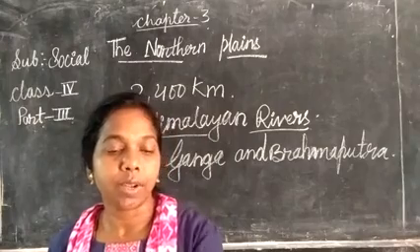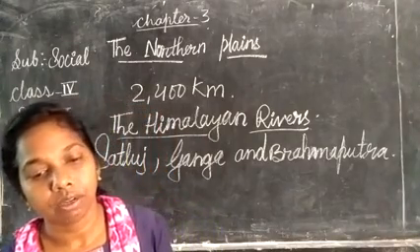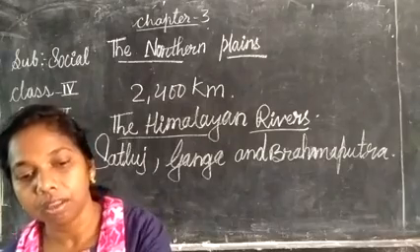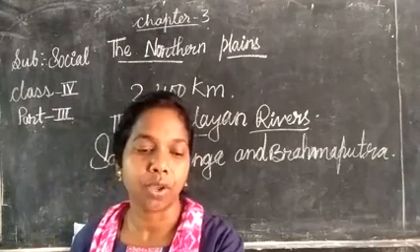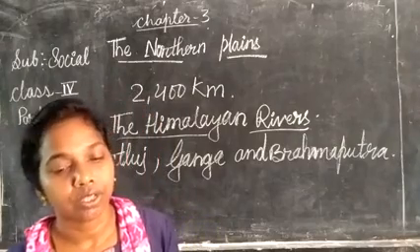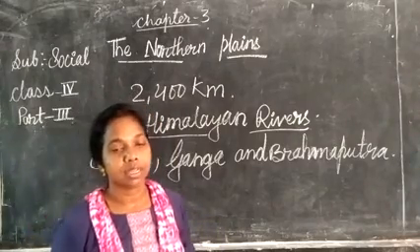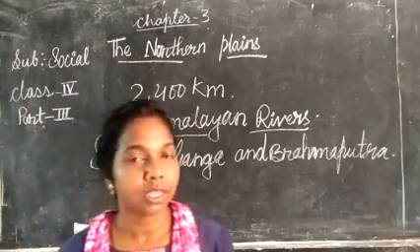The northern plains are an important agricultural belt of India because of the rich fertile soil and many wells and canals for irrigation. What is irrigation?